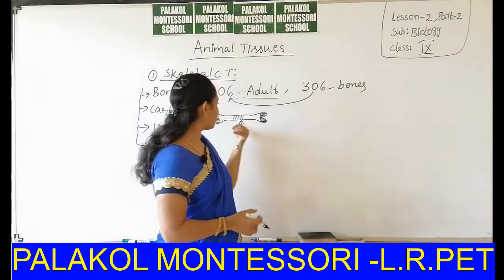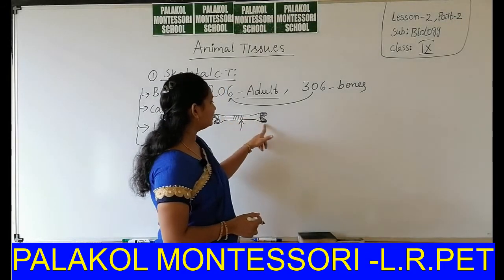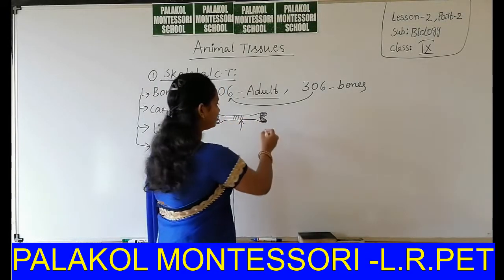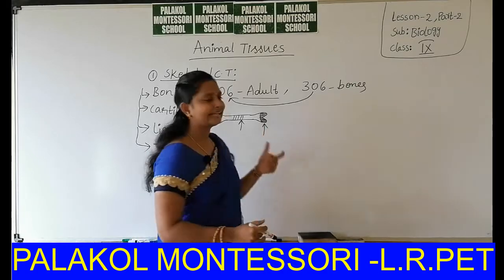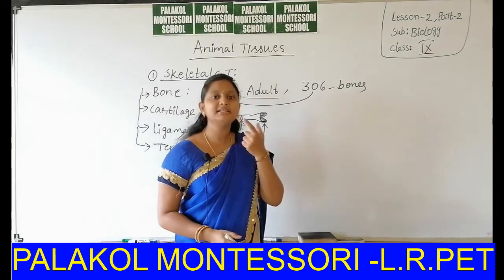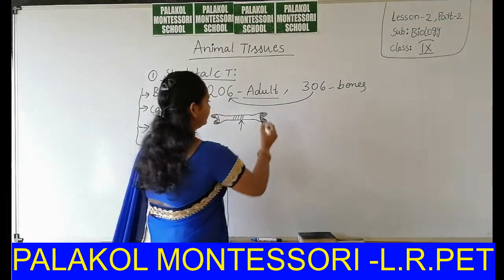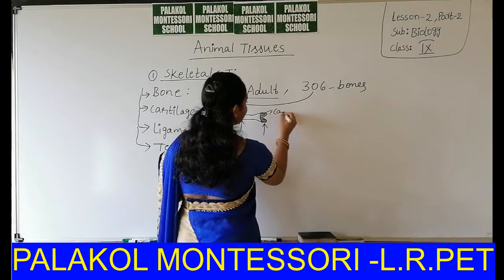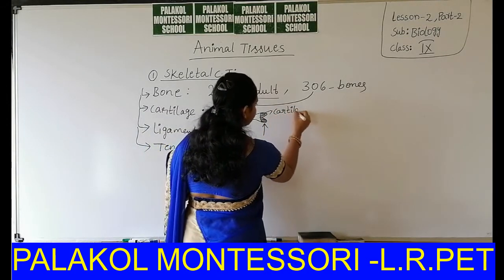Why? Because it is a hard structure. But at the tips of bones, it is a soft tissue. It can be masticated with our teeth. Here cartilage is present.